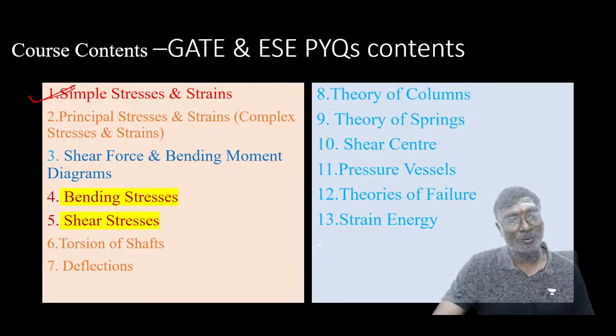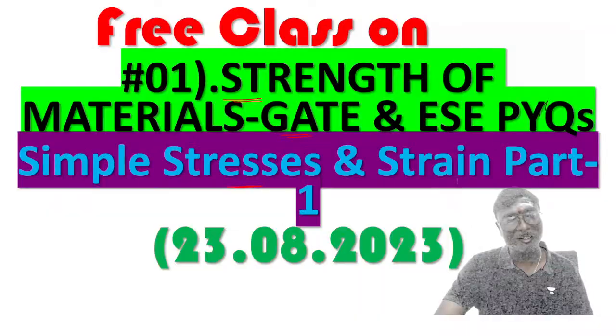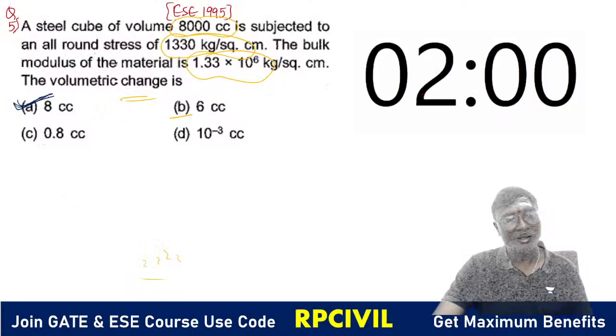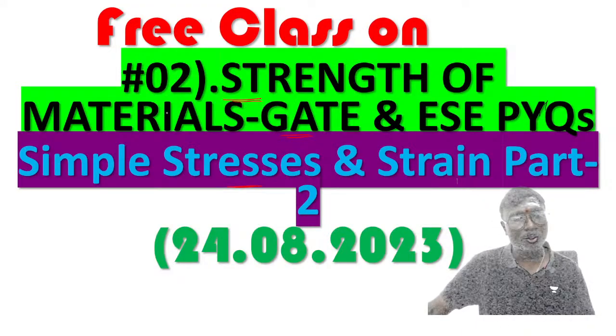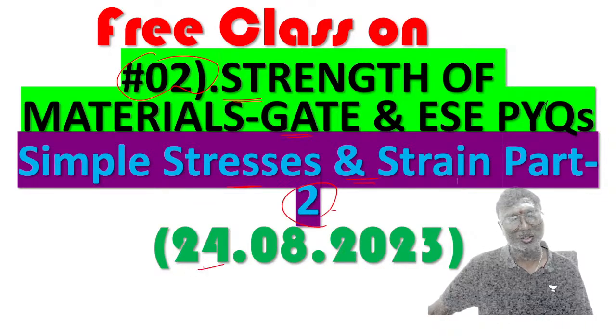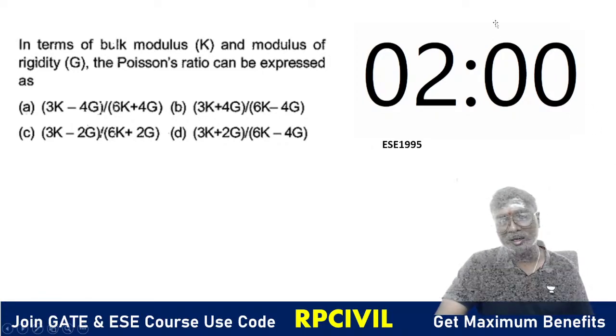Now first chapter, simple stresses and strains we are doing, right? Properties of materials, simple stresses and strains, right? First lecture we have done yesterday. 5 questions we have done, right? All of you, yesterday we have done these 5 questions. Now today we'll be doing this second lecture. So that is simple stresses and strains part 2. Second lecture we'll be doing. So select the answer. Now everything is visible clearly, it seems, right? Yes, now?